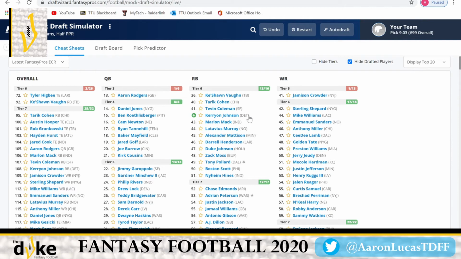They drafted Swift, and the best case scenario for Kerryon Johnson this season is a 50-50 split with Swift. That is the best case scenario. Swift is a better running back, and if anything happens, Swift is going to outtake those carries. There's no real path for Johnson being the 70 split and Swift being the 30. Best case scenario is 50-50, or Swift ends up taking the 70. So you definitely want to draft Swift, and there's no reason to put a Kerryon Johnson on there.